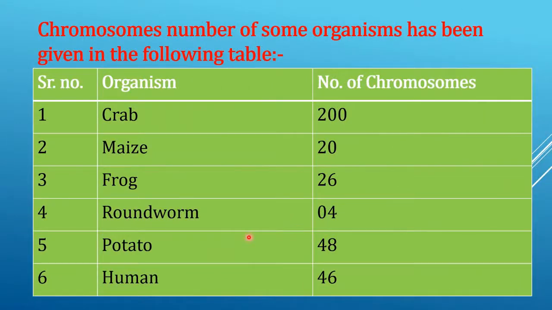Let us see the chromosome number of some organisms. Students, first organism is being shown here as crab. Number of chromosomes are 200. Next is maize. Number of chromosomes 20. Frog, number of chromosomes are 26. Roundworm, number of chromosomes are 4. Potato, number of chromosomes are 48. And human, number of chromosomes are 46.